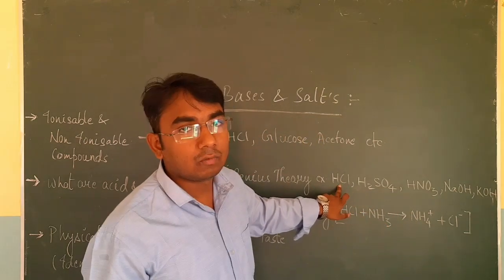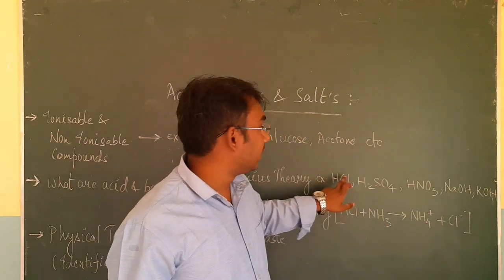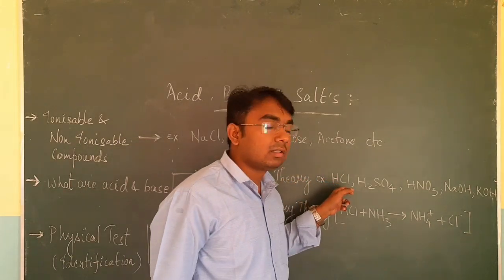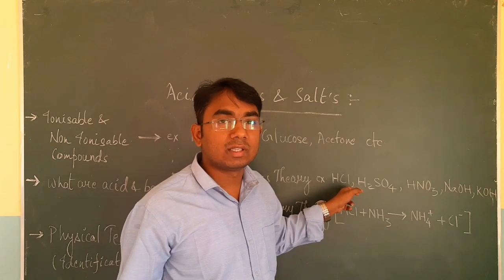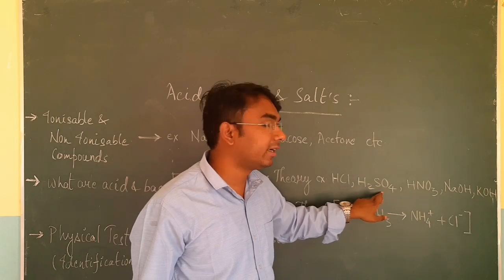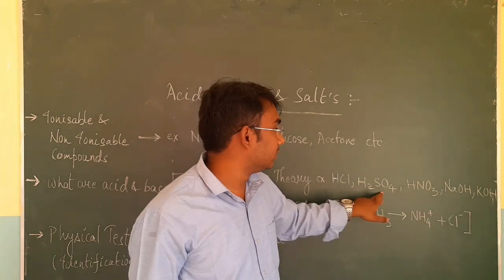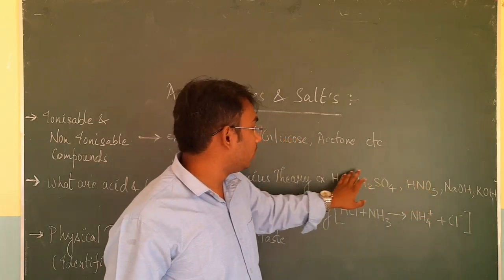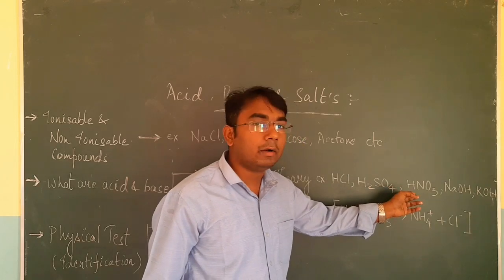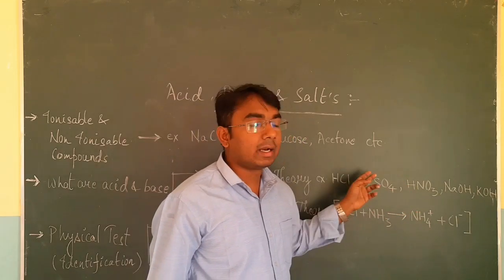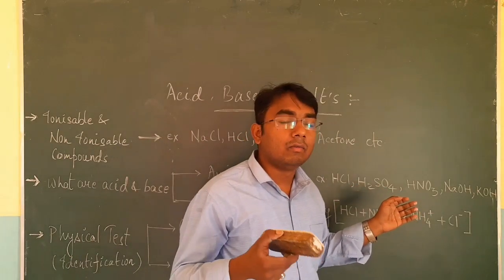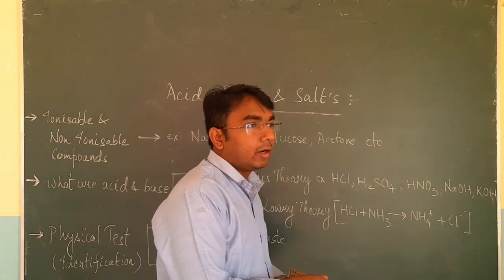Because when HCl is dissolved in water, it forms H plus and Cl minus. As we have just studied, it is an example of an ionizable compound. Therefore, when it is dissolved in water, it will break into H plus and Cl minus. H2SO4 similarly has the tendency to give two H plus ions. Similarly, HNO3. So all these three, hydrochloric acid, sulfuric acid and nitric acid, have the tendency to give H plus or hydronium ion when dissolved in water. Now, what is a hydronium ion?